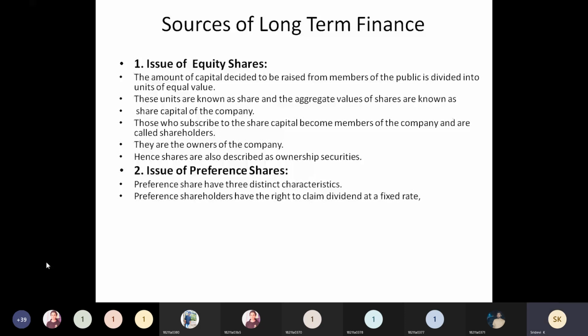Net profit will be shown as more, and due to this, if profits are more, more taxes must be paid. The tax saving will not be there. If you get loans from the bank, you pay interest to the bankers, and that interest can be included in the expenses. Whereas dividends on shares will not be included. So this is a disadvantage: that means no tax saving is there for the company.